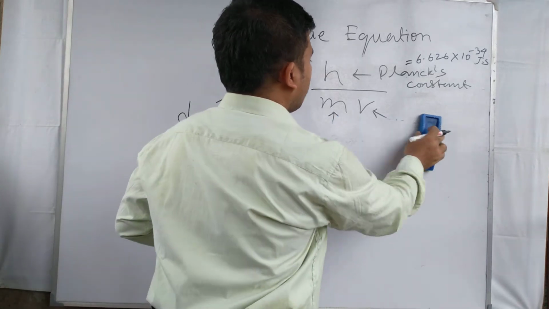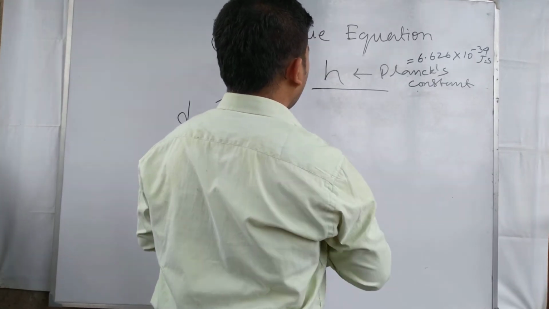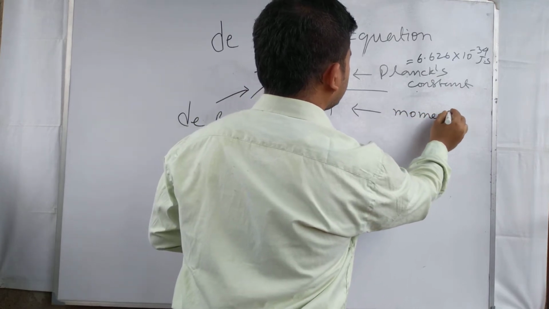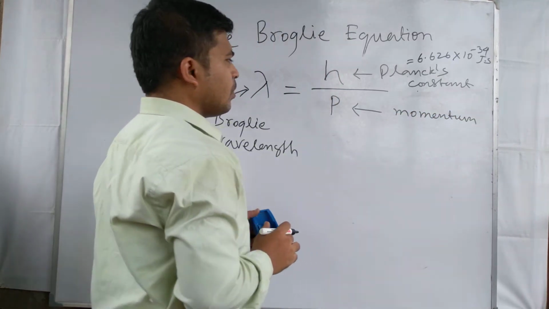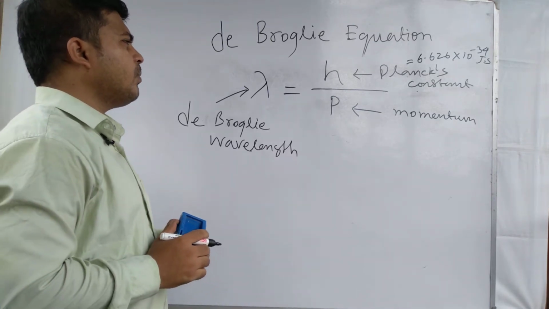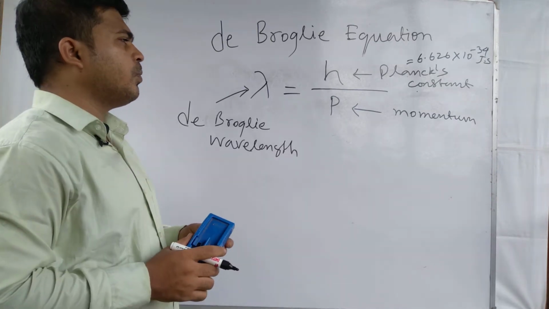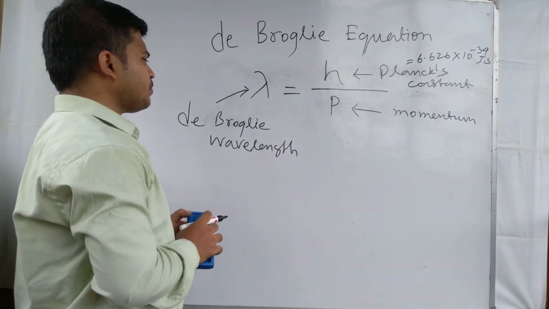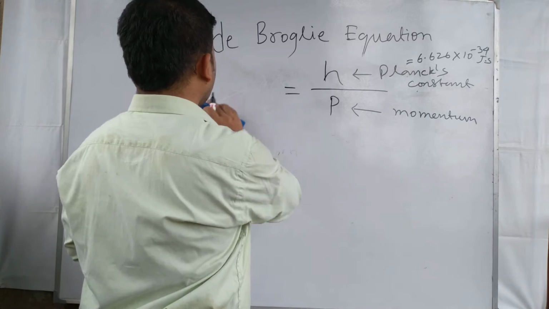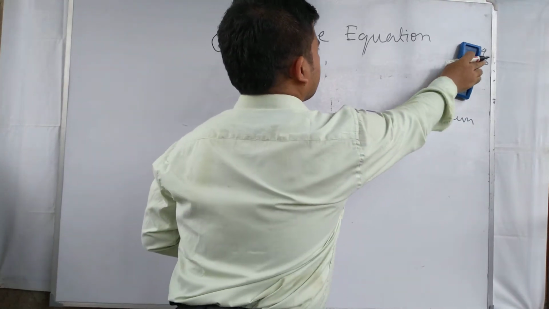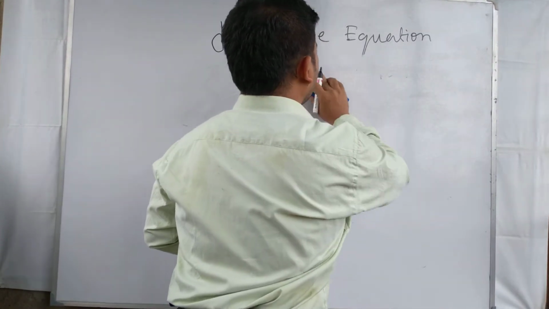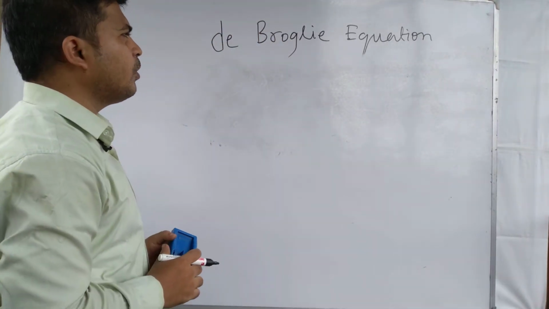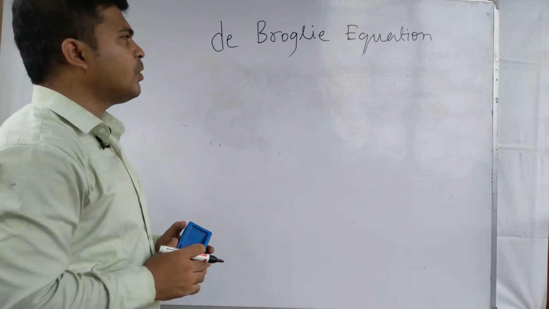Here in this equation we can also write the form h by p, where p is momentum. This is another alternative form of the de Broglie equation. Now we derive the de Broglie equation from the Einstein and Planck equations.